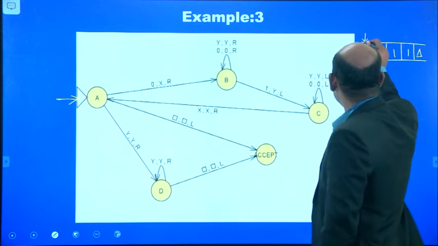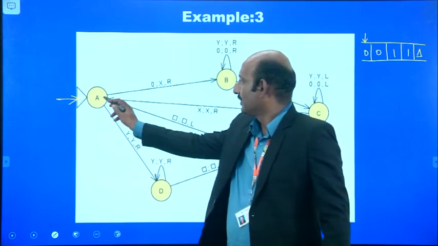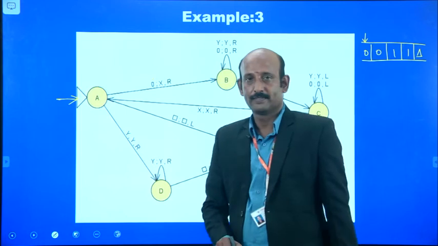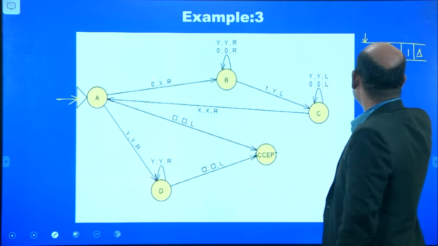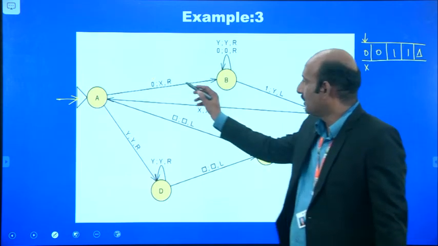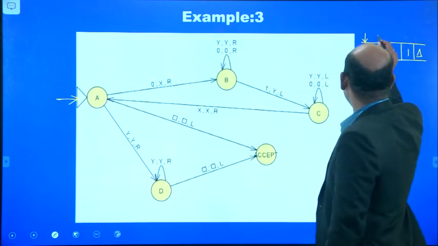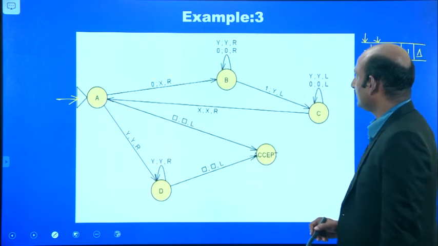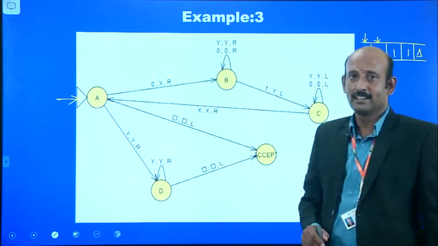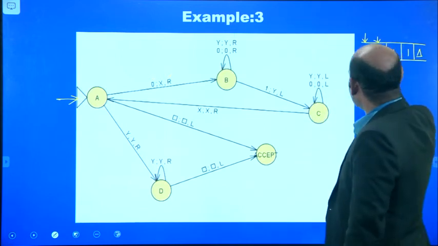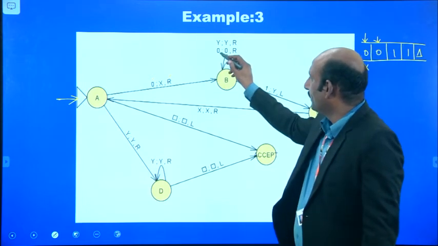First, the pointer comes to this position, 0. In state A, the input is 0 here. The 0 can be replaced with x, and then the control moves to the right position. Next, the control is now in state B. B currently points to 0.